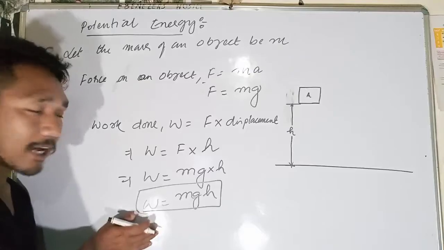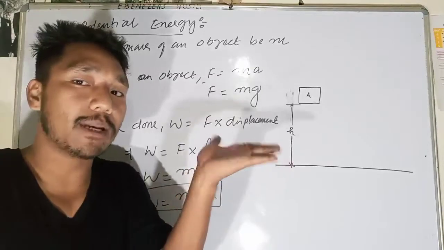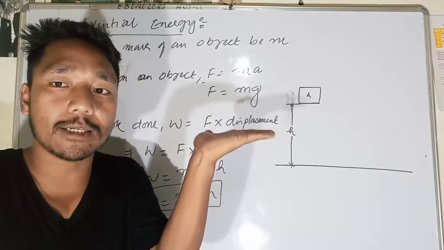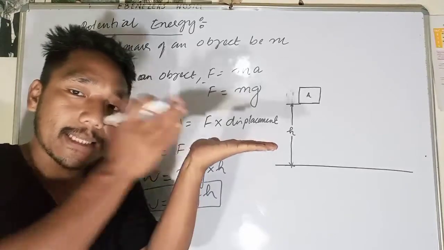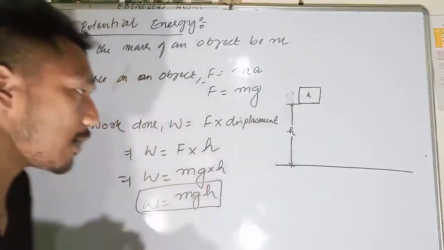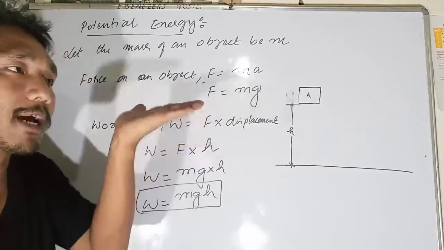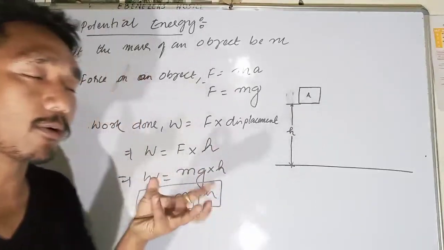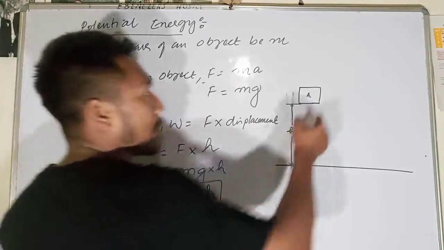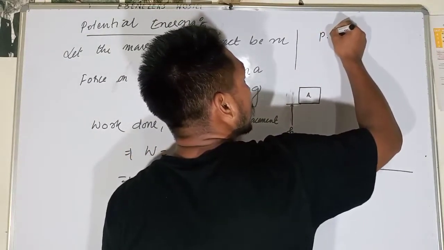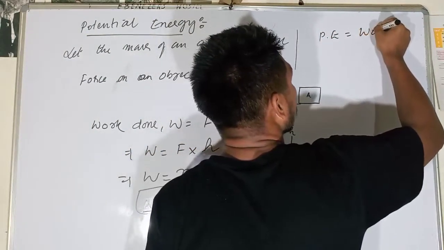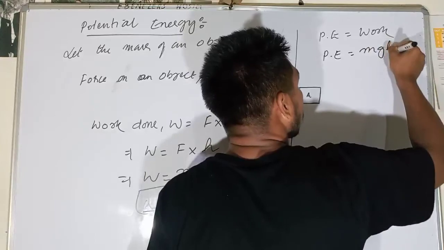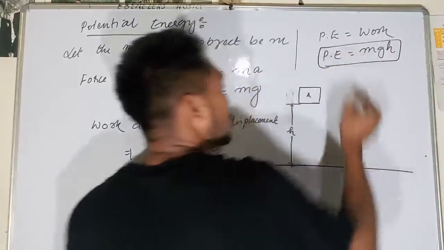Since we are lifting the object but not letting it move, the object is stationary, at rest. Still there is work done on it. The work done is not kinetic energy; the work done is equal to the potential energy. Work done is equal to PE, potential energy. PE will be equal to mgh.